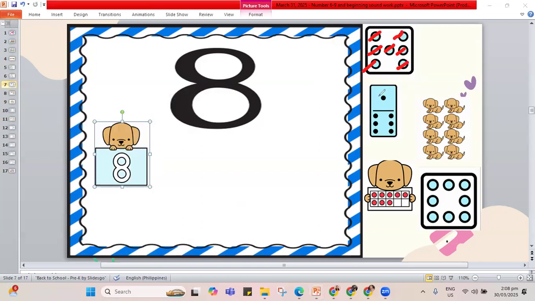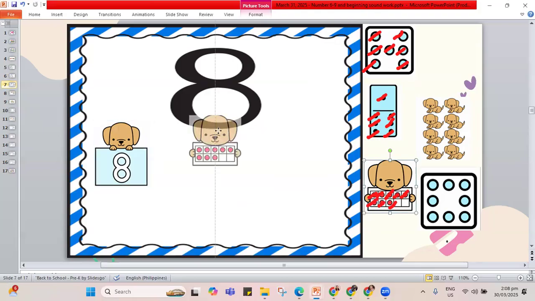How about this one? We will check for the dots. 1, 2, 3, 4, 5, 6, 7. 7 also. That doesn't show 8. What about for our dog here? Let's count the dots. 1, 2, 3, 4, 5, 6, 7, 8. This one shows 8. Let's paste it.